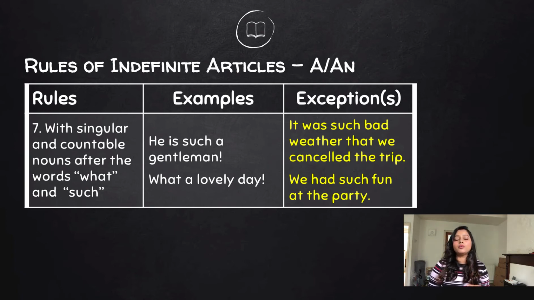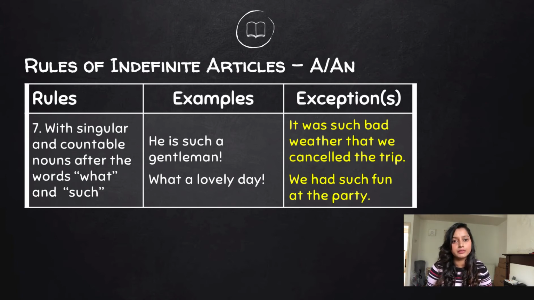Now, when there is an uncountable noun, we will not use this rule. We will not use the indefinite article then. For example, it was such bad weather that we had to cancel the trip. So weather is not countable. Another word, fun. Fun is not countable. It's an uncountable noun. So when we say, oh, we had such fun at the party, we will not use a before fun.